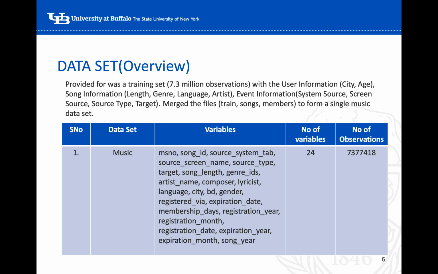The dataset contains 7.3 million observations, each observation containing user information, song information, and event information. Most importantly, each observation contains a binary target variable, which tracks whether a user listens to a certain song recurrently. This binary variable will later be used when creating our ratings matrix.